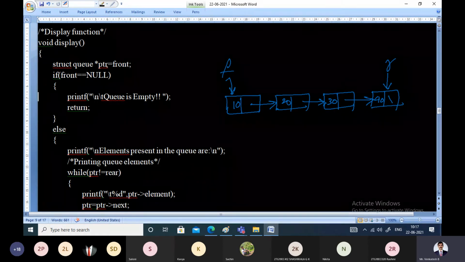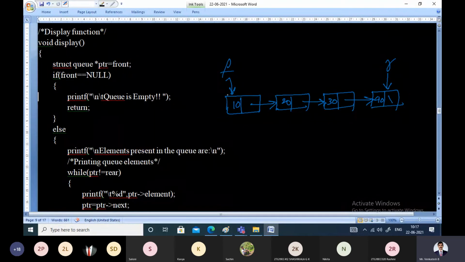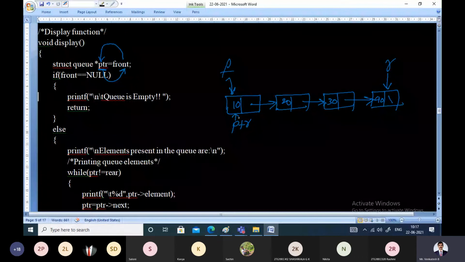As usual, we take a pointer called PTR and assign it to front. We will not change this front pointer. We will not advance the front for traversal purpose. A new node is being taken called PTR and front is assigned to the PTR. In other words, PTR is pointing to front. So PTR is made to point to this node.